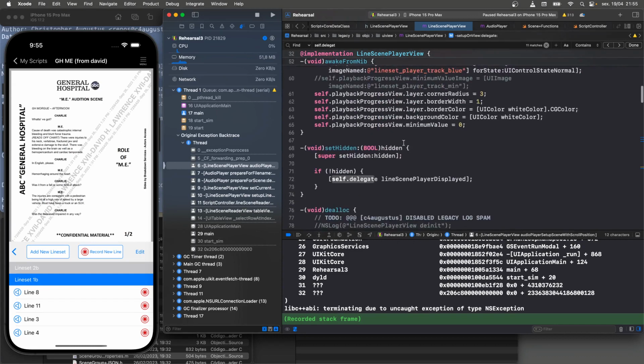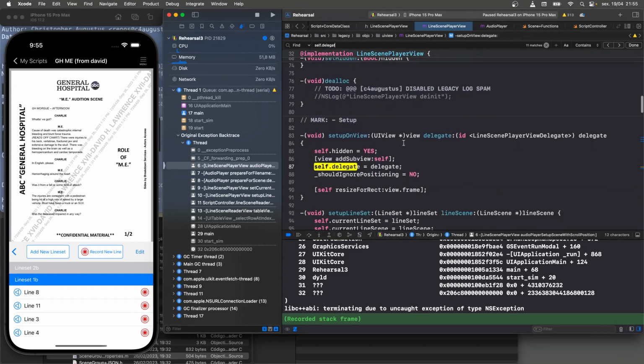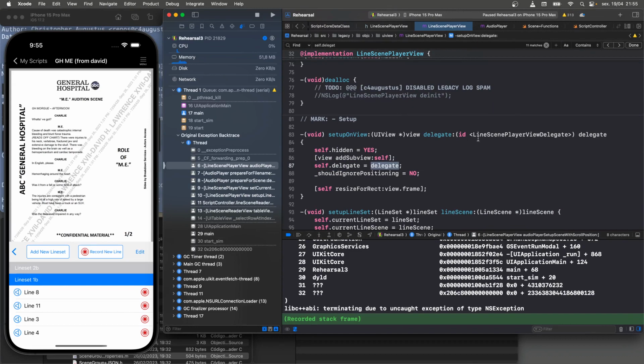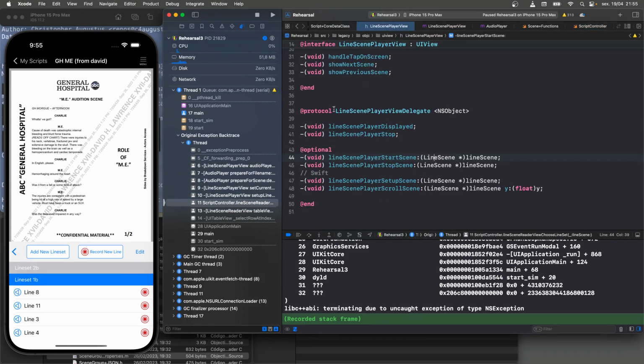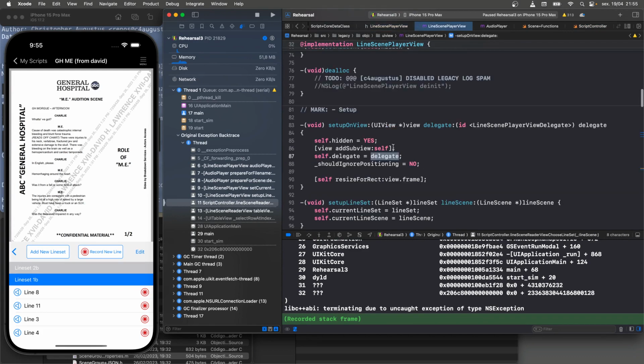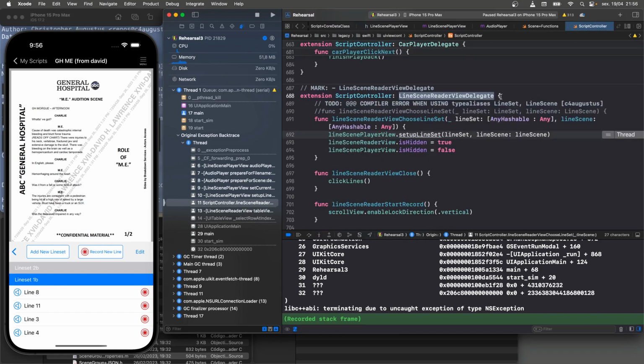Yeah, it's not as obvious, right? One of those view classes. And the delegate being called up in here, we don't know, right? This is dynamic dispatch. So at this point in the stack, we don't really know who the delegate is, but it turns out the delegate is the script controller. And you can see right there, it implements this protocol, which is the protocol required by LineScenePlayerView as the delegate protocol. So this is a script controller, this guy.